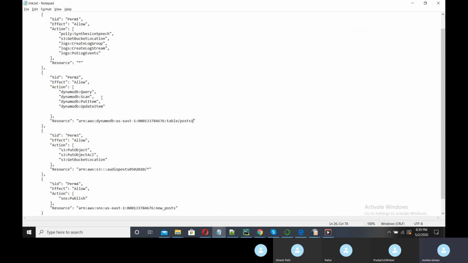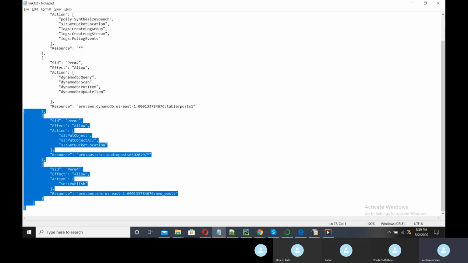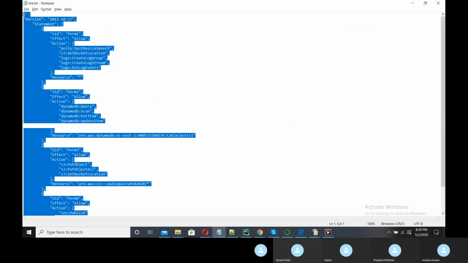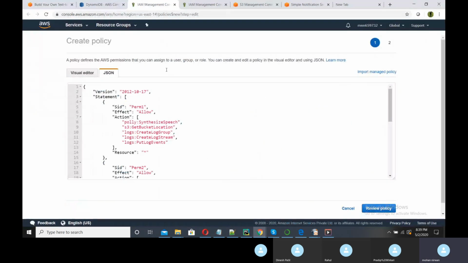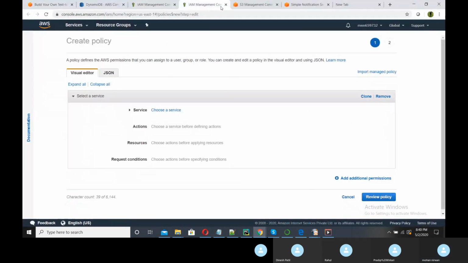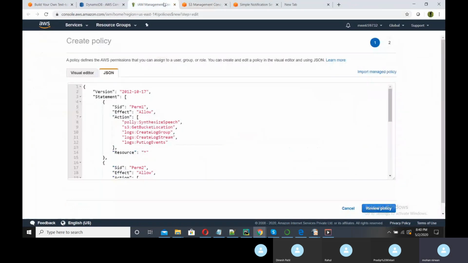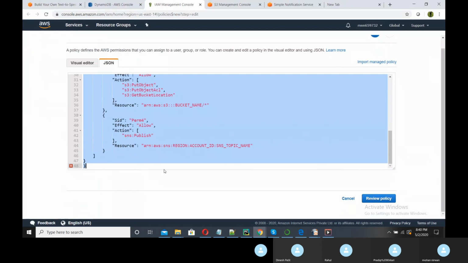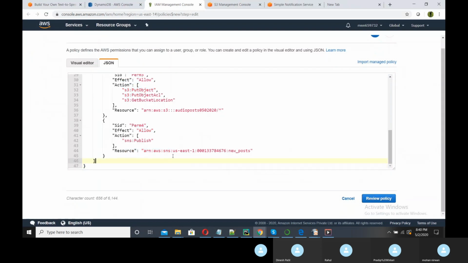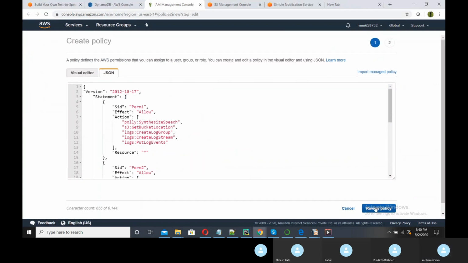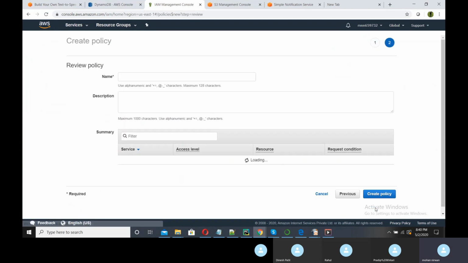Okay, we are done, and now I will copy this particular code. This is the policy. There are multiple tabs open. Fine. Review policy.